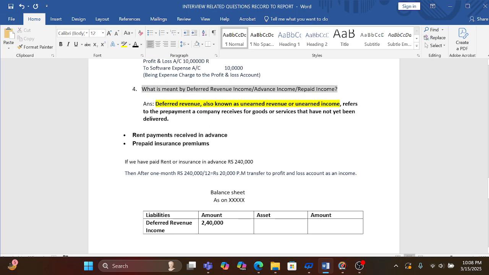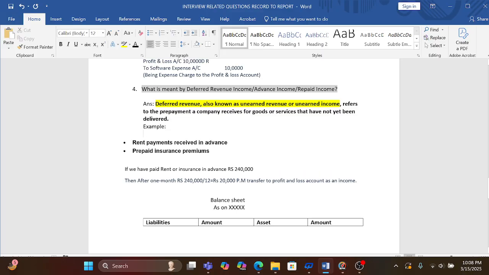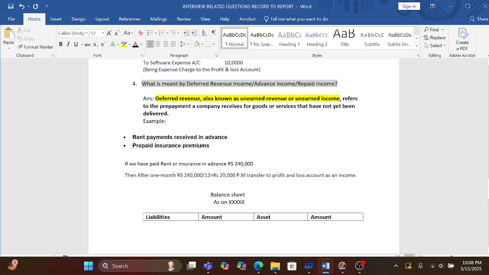It means you have received the money. If you are not giving the services or goods to your customer, but you have received the money in advance, in that case you have to recognize it in your books of account as a liability, not as an income. I have two examples below: rent payment received in advance, and prepaid insurance premium.